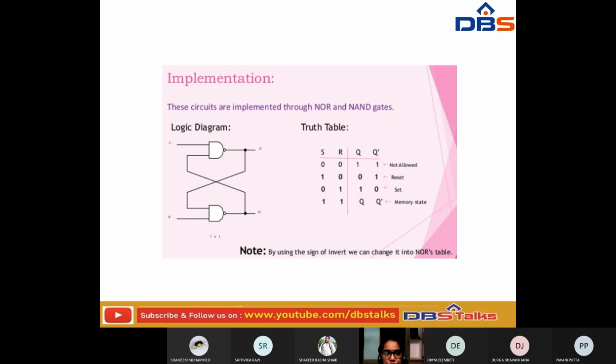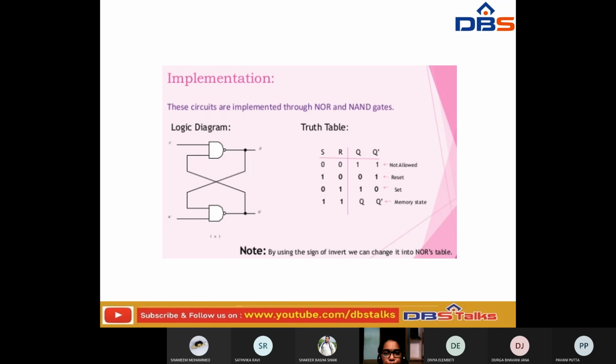This is the implementation. These circuits are implemented by using NOR or NAND gates. This is a NAND gate. It has two inputs, S and R, and two outputs, Q and Q dash. If S is 0 and R is 0, then the outputs Q and Q dash will be 1, 1.